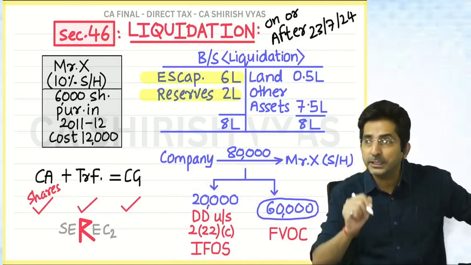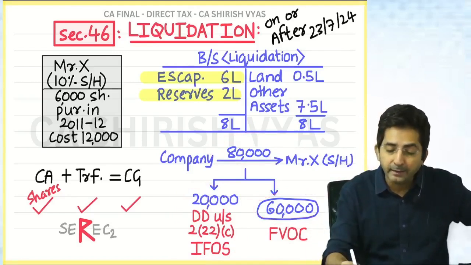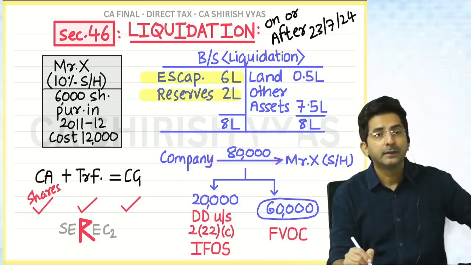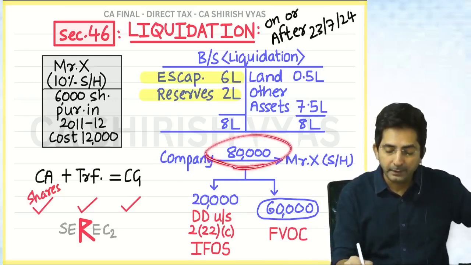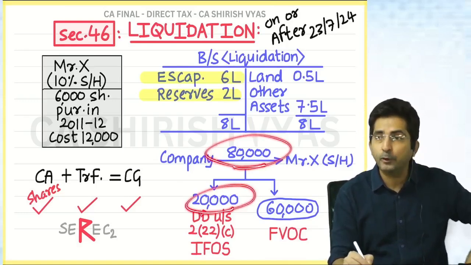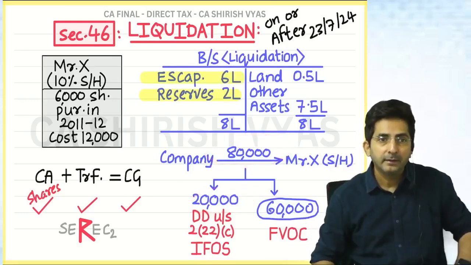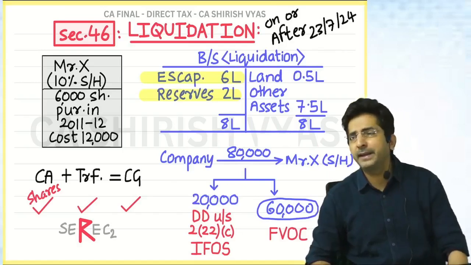You know what mistake you did? You took the entire 80,000 in FVOC. But because out of 80,000 some portion is sent to EFOS, how can it come to capital gain? Tell me why it is called deemed dividend.